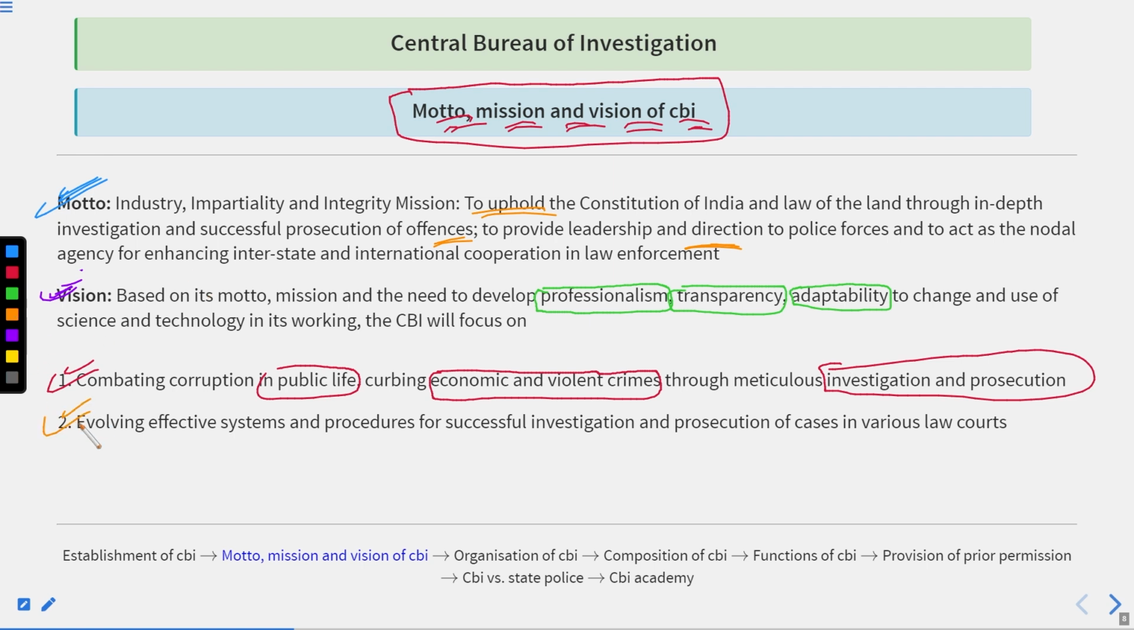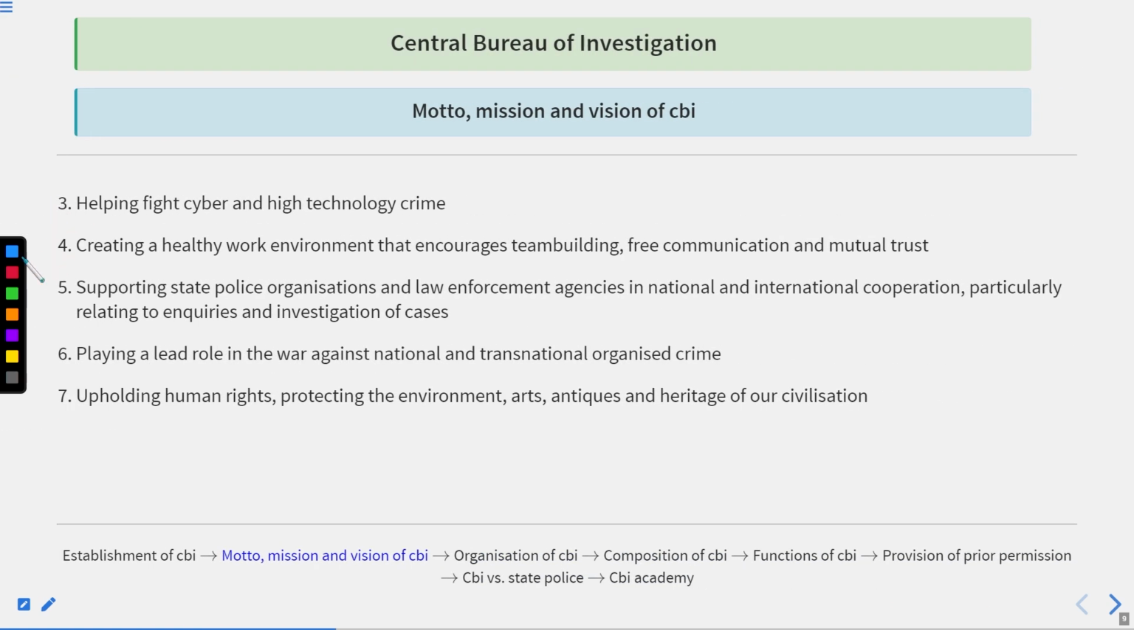Second is evolving effective systems and procedures for successful investigation and prosecution of cases in various law courts. After this, helping fight cyber and high technology crime. Now, what is this? Basically, if we talk about this particular thing, then let me tell you one thing.